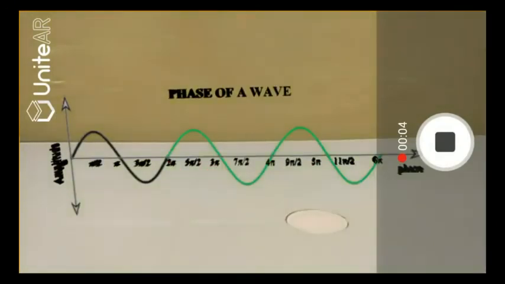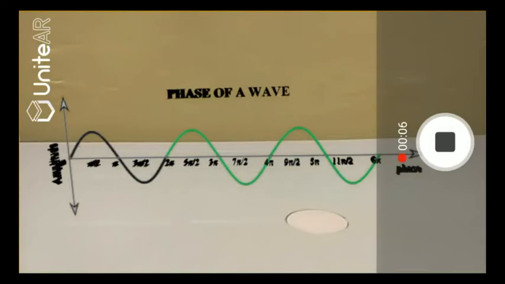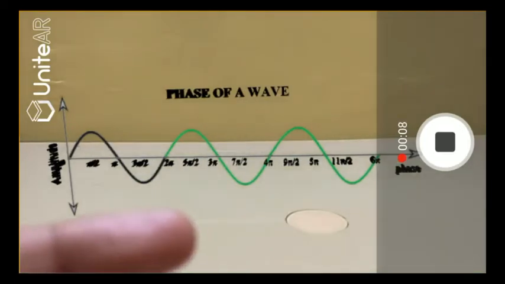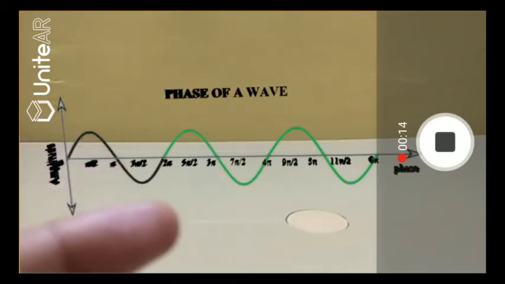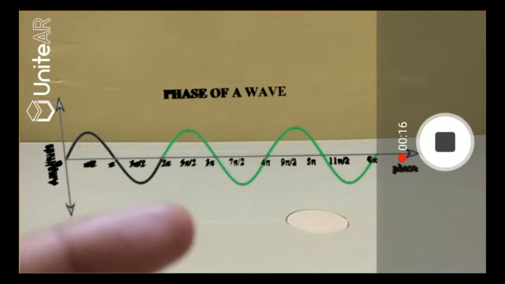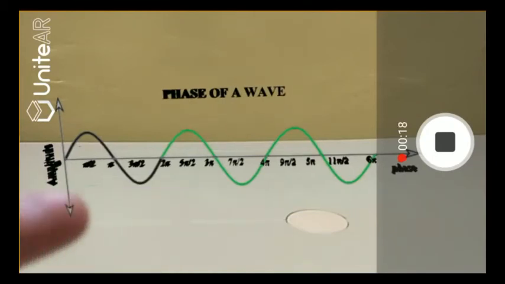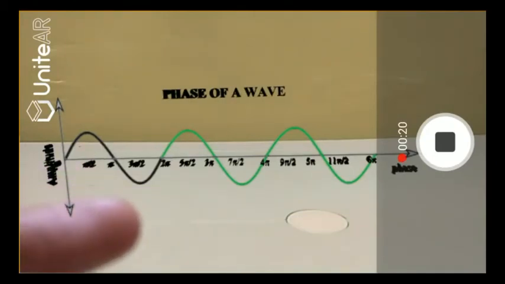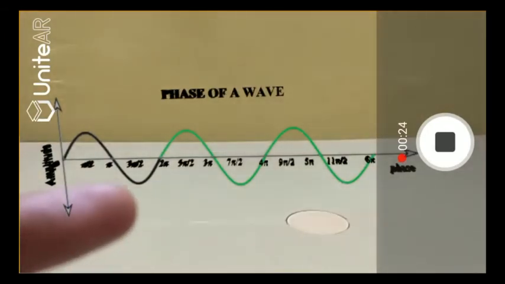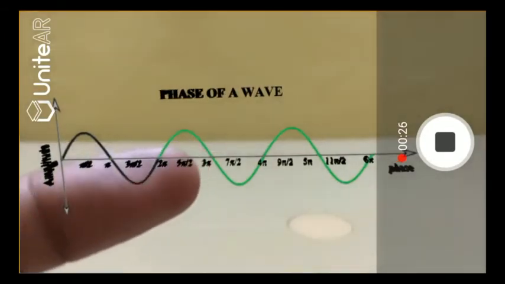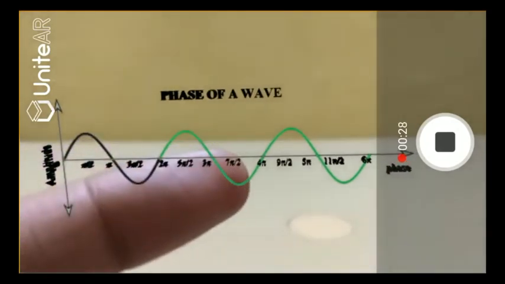Here's a third example. Again, we have 2 waves, the black wave and the green wave. And the green wave starts after the black wave has completed one full cycle. So we can infer that the phase difference is 360 degrees or 2 pi. But in fact, the green wave and the black wave are in phase, so there is no phase difference, because in this case the green wave is overlapping the black wave.